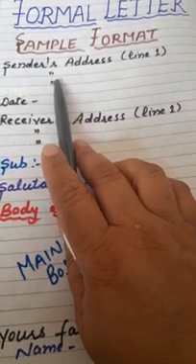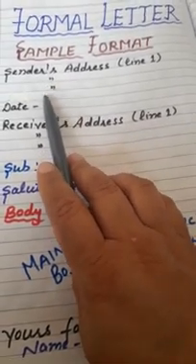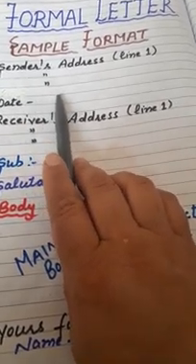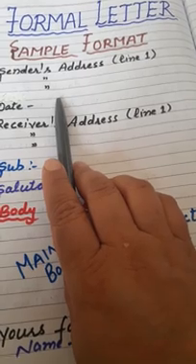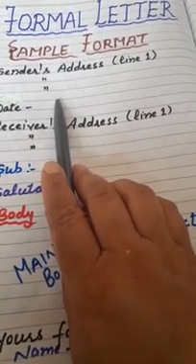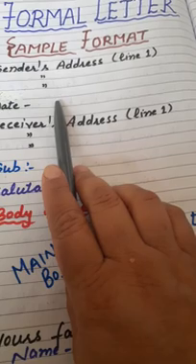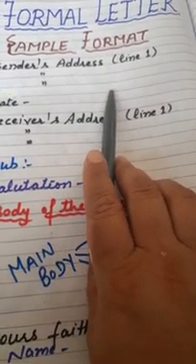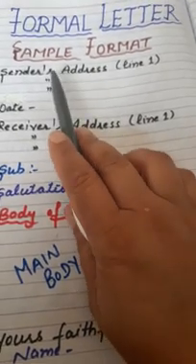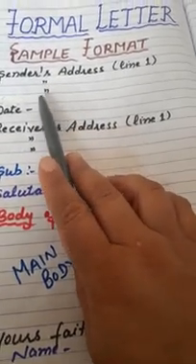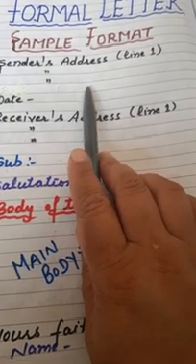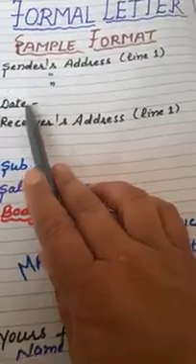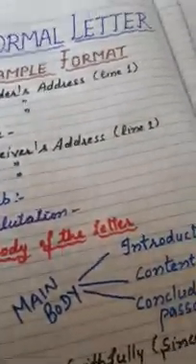Is my first point clear to you? The next is, after writing the sender's address, leave one line. Always keep in mind that wherever I am keeping blank lines, you also have to keep the lines vacant. So after writing the sender's address, you have to keep one line vacant. And in the next line, you will write the date.